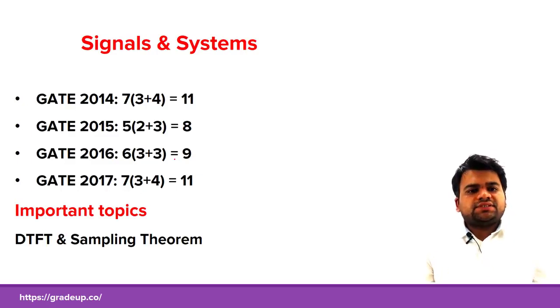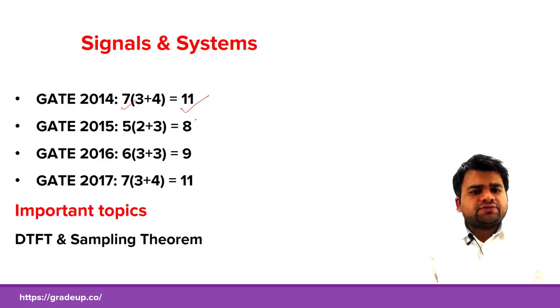Now moving on to the next subject, again a very important subject, signals and systems. It has been observed that the weightage for this subject is more, and it is expected for GATE 2018 that there will be more questions from signals and systems. In GATE 2014, a weightage of 11 marks came, where 7 questions for signals and systems were asked.